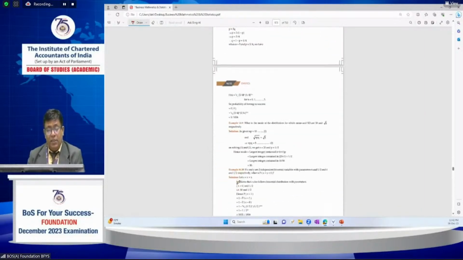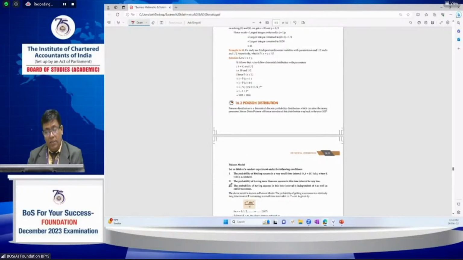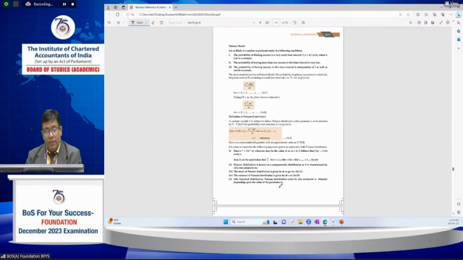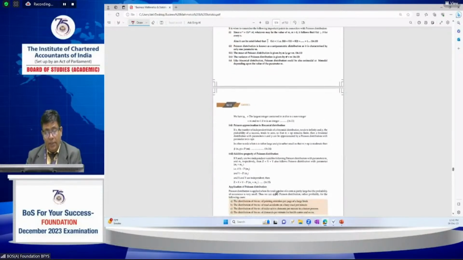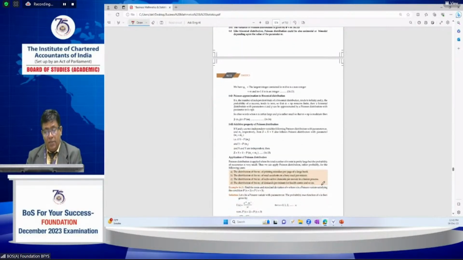Next one is Poisson distribution. Similarly, the Poisson distribution is for finding successes in very rare cases. Suppose errors found in a standard study material, or accidents happening on a very busy road. These are examples of rare cases happening: the distribution of printing mistakes, the distribution of the number of road accidents on a busy road per minute, the distribution of the number of radioactive elements, and other applications are given.